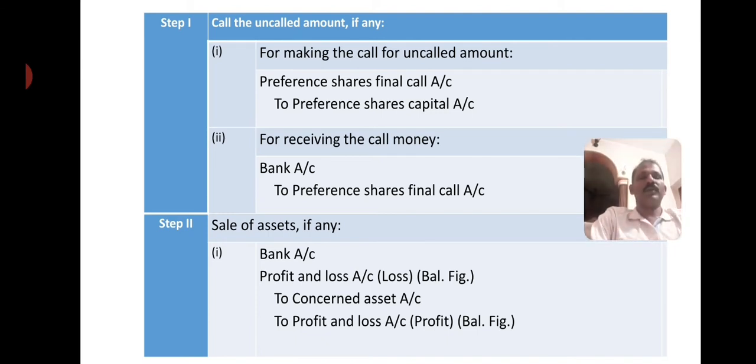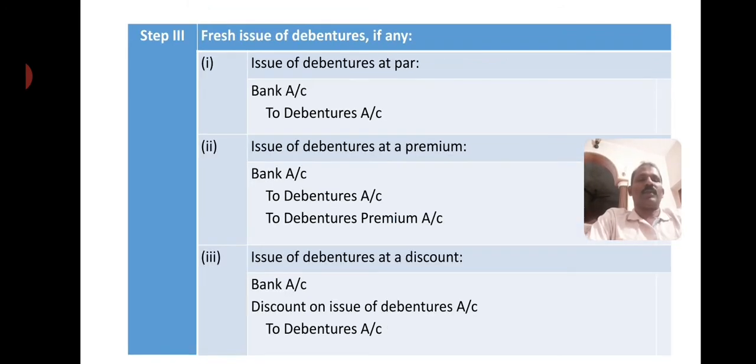Then, as you know, the company needs money to repay the capital, so it has to be arranged. If the company does not have enough cash, then it may sell assets. If assets are sold at a profit, profit and loss account should be credited. If assets are sold at a loss, in the sense that sale proceeds are less than the book value, the difference will come in the debit, and that loss is to be transferred to profit and loss account. So in case of loss, bank account debit and profit and loss account debit to the concerned asset account. If sold at a profit, bank account debit to the concerned asset account and to profit and loss account.